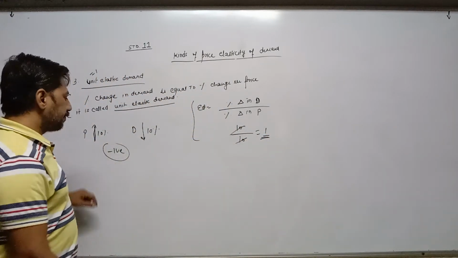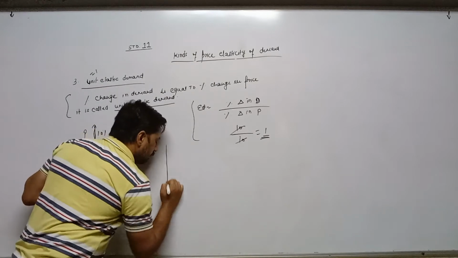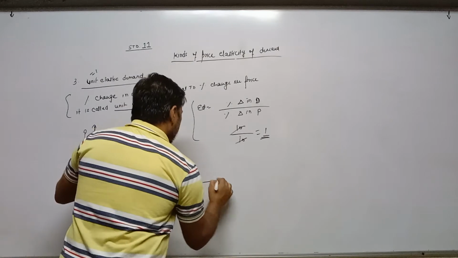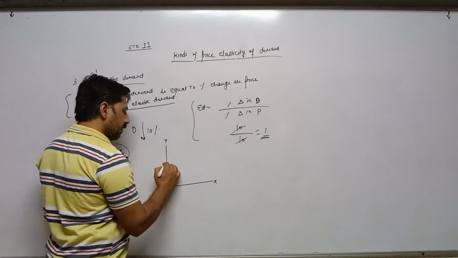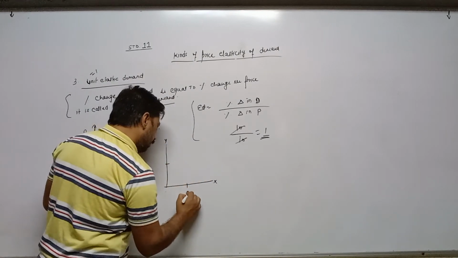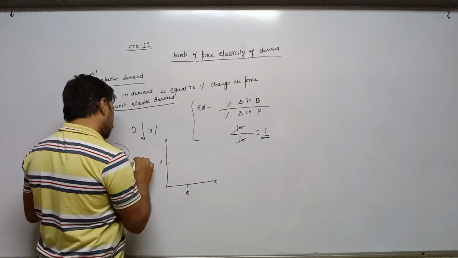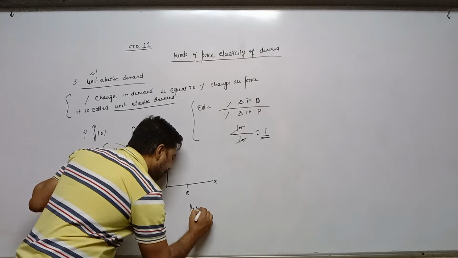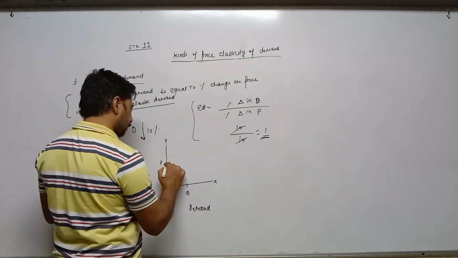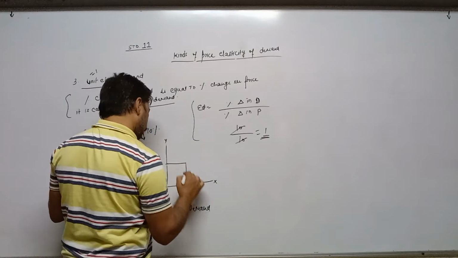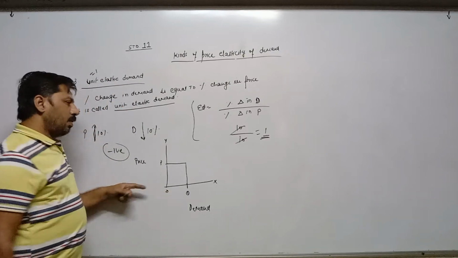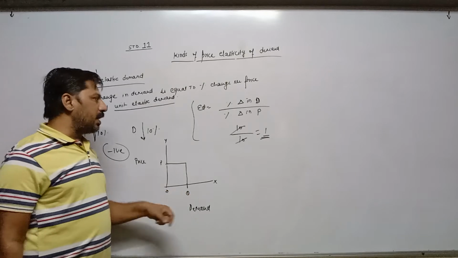According to the diagram, X, Y, here P, Q. OP is the price, OQ is the demand.